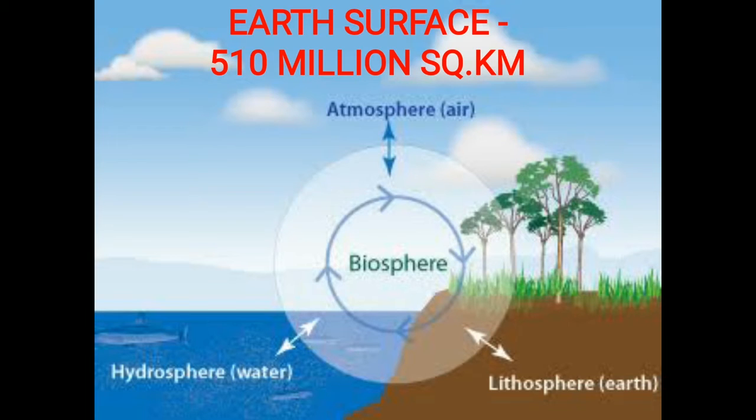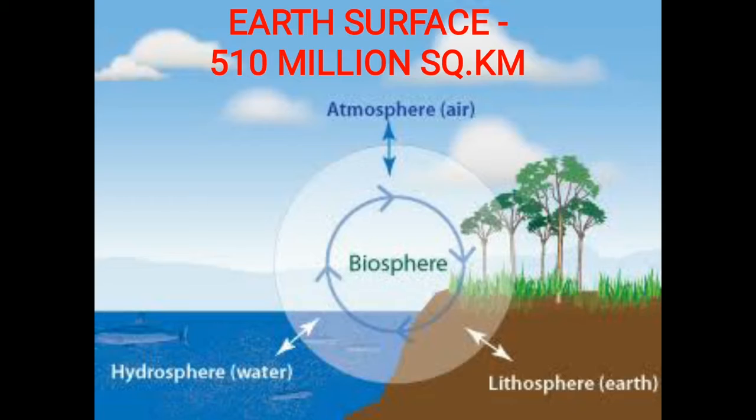First of all, what do you mean by the word lithosphere? Lithosphere is the solid outer part of the earth. Atmosphere is a thin layer of gases that surrounds the earth. Hydrosphere is the watery part of the earth's surface including oceans, rivers, lakes and water vapor. And biosphere is the layer of the earth where life exists.